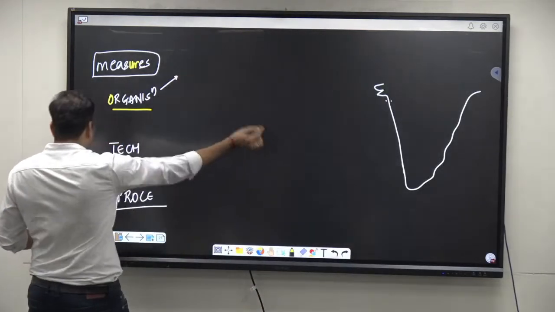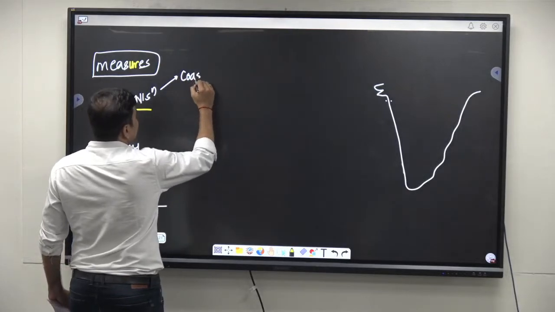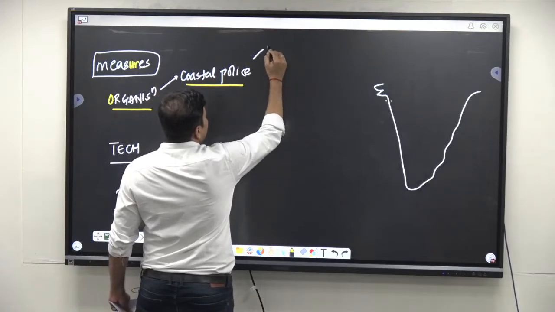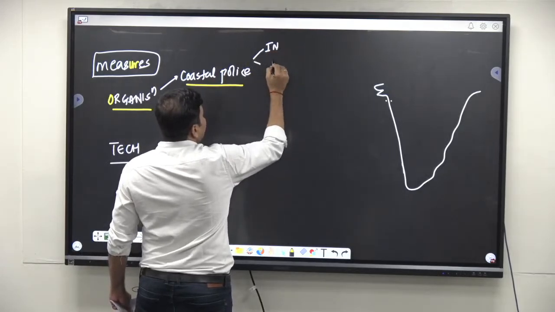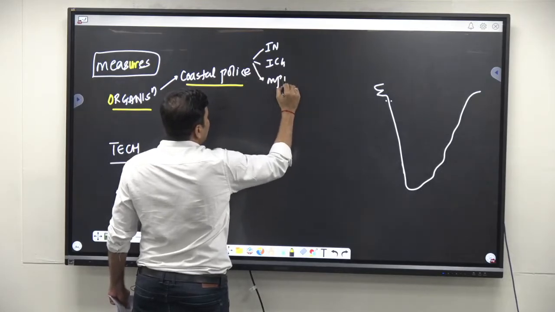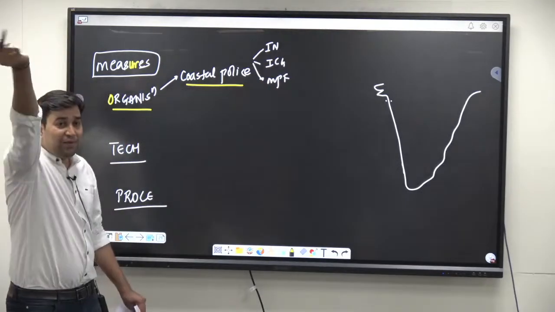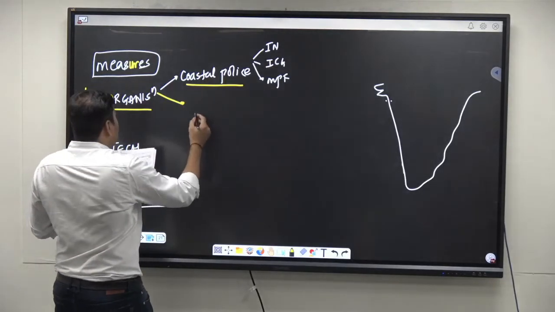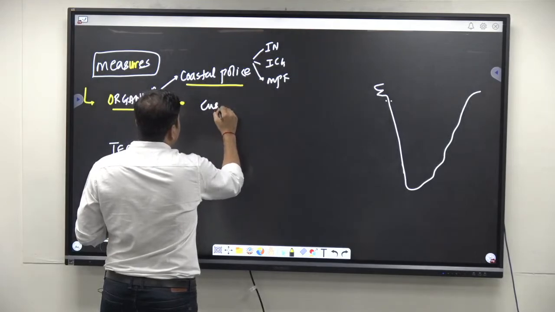Organization level पे we have something called as coastal policing in 3 ways, that is Indian Navy, Indian Coastal Guards and something called as Marine Police Force. ये लिख लो यहाँ पे organization पे. Secondly, we can also mention about establishment of Custom Maritime Organization.